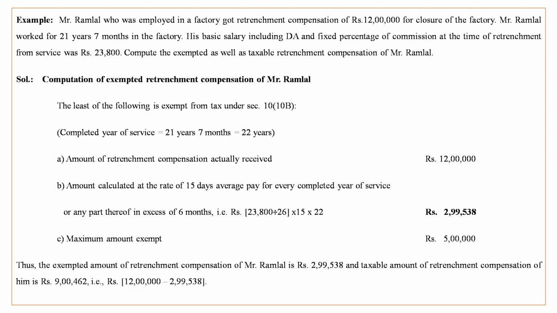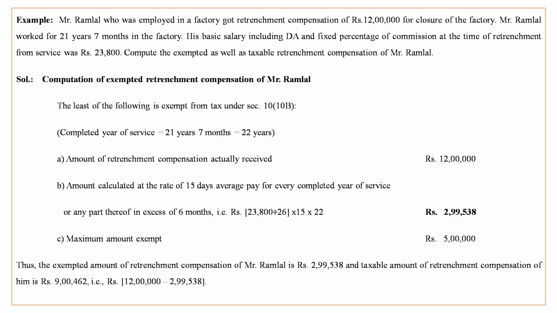The following exemption shall be available under section 10(10B) for retrenchment compensation. The least of the following: amount of actual retrenchment compensation received 12 lakh, that Mr. Ramlal got. Then the amount calculated at the rate of 15 days average pay for every completed year of service, that is 23,800 by 26 average per day, 15 days into 22 actual years of service rounded off, that comes to 2,99,538, and maximum exempt amount 5 lakh.